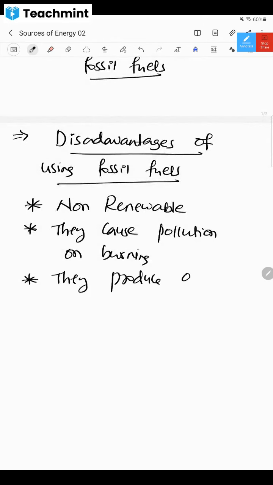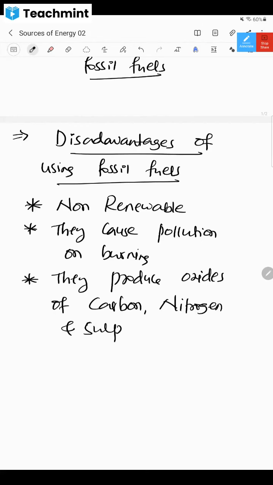They produce oxides of carbon, nitrogen and sulfur, which may cause acid rain.